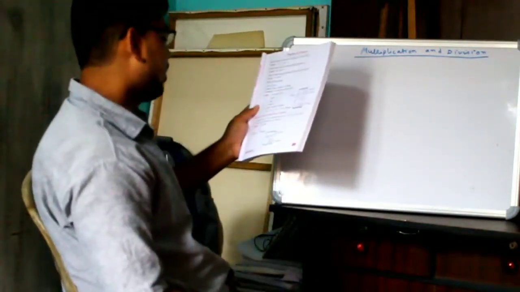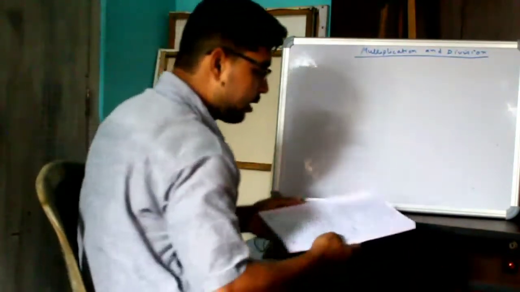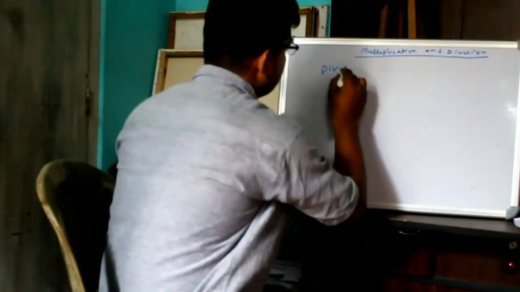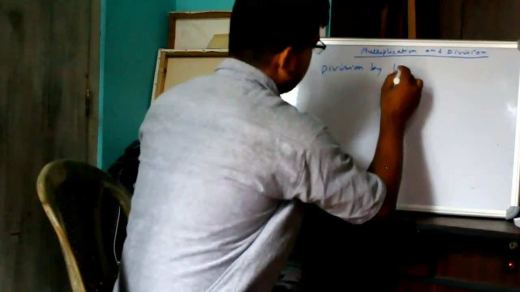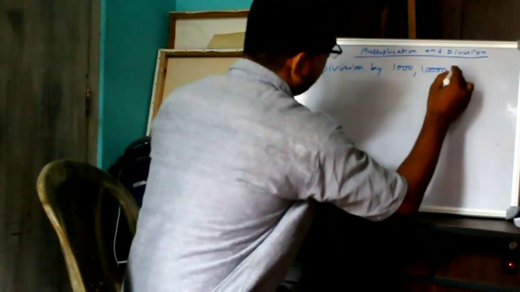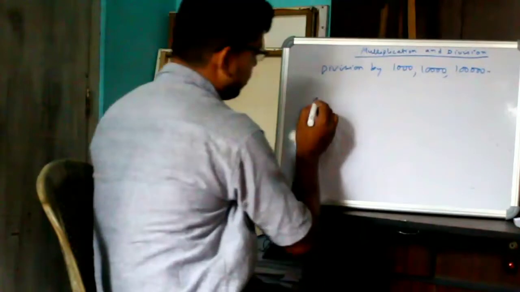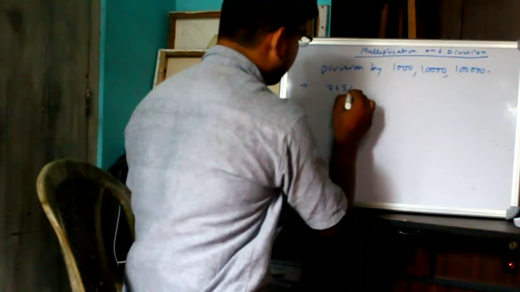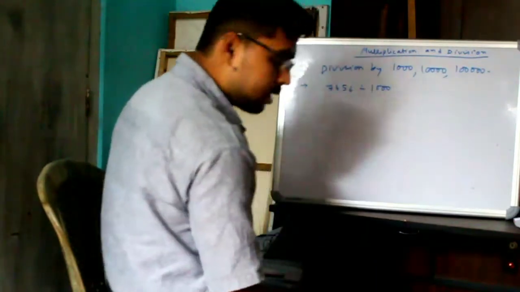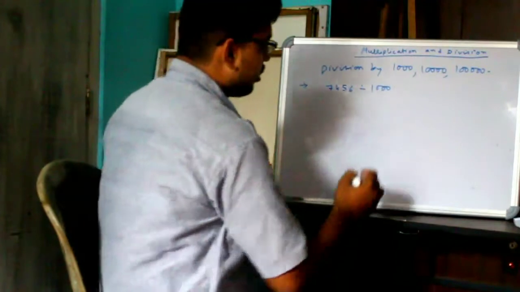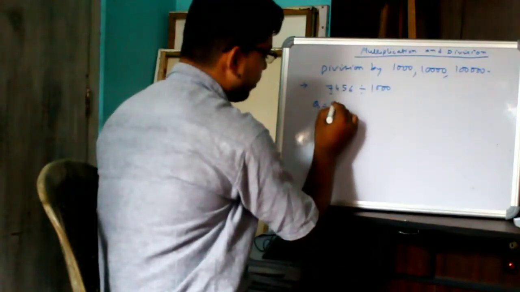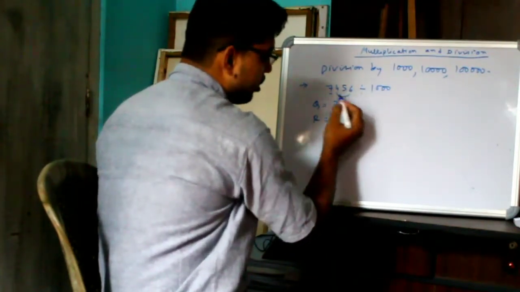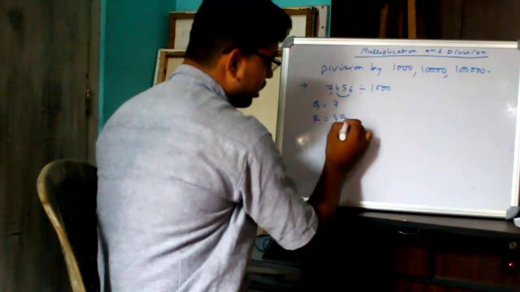Next, division by 1000, 10,000, 1 lakh. Suppose any number 7, 4, 5, 6 divided by 1000, then the quotient will be 7 and remainder will be the next digits, because here there are 3 zeros, that's why the last 3 digits will be the remainder.